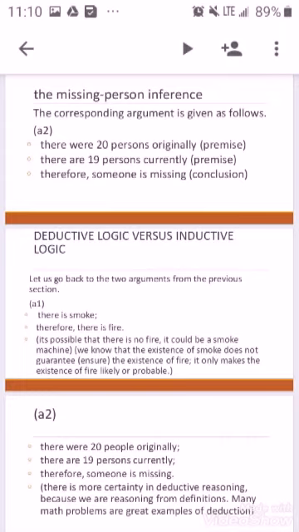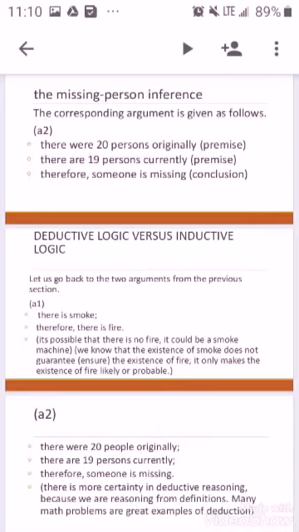Deductive logic versus inductive logic. Let's go back to the two arguments from the previous section. A1. First premise. There is smoke. The conclusion, therefore, there is fire. Now, it's possible that there is no fire. It could be a smoke machine. We know that the existence of smoke does not guarantee the existence of fire. It only makes the existence of fire more likely or probable.